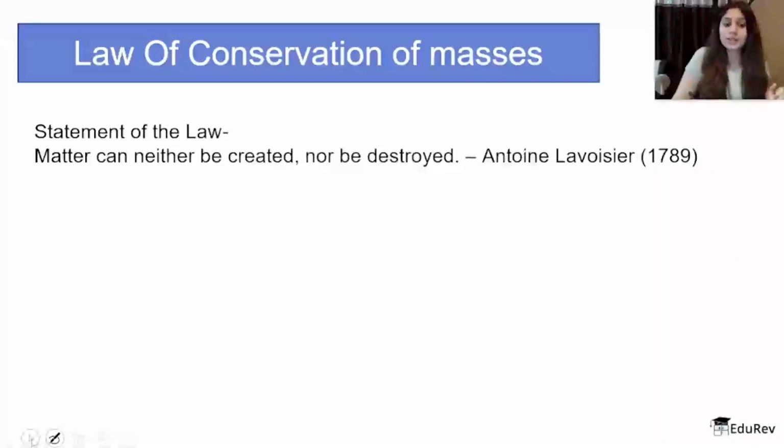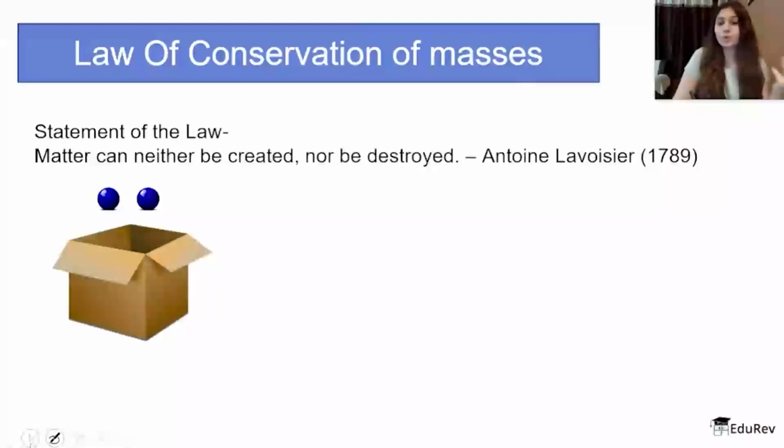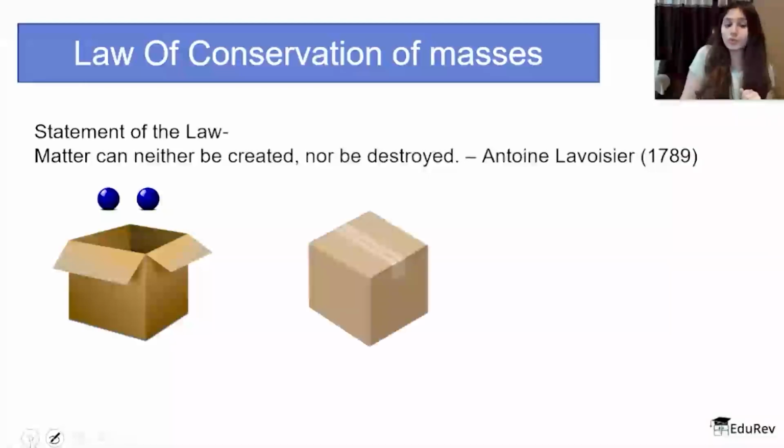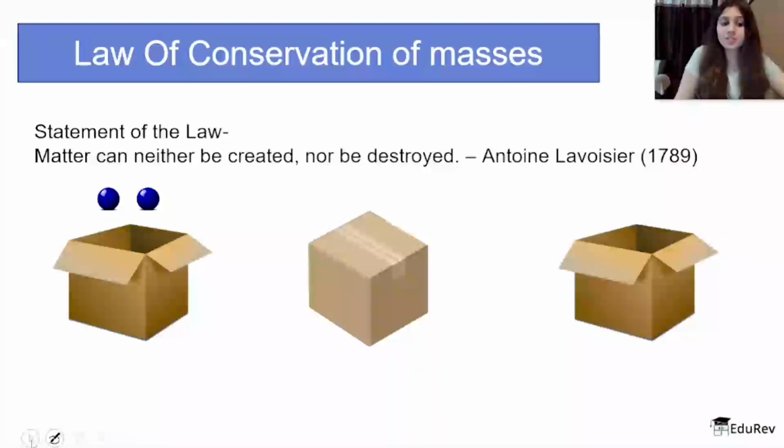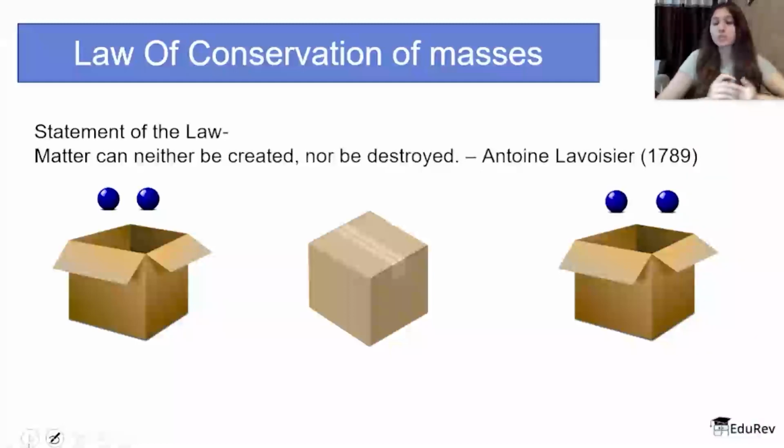For example, let's say you have a box, and you add 2 blue colored balls into the box. Now you close the box, and then after some time you open the box. How many balls would you expect to come out of the box? Of course, you won't expect 1 ball, you won't expect 5 balls. Because you added 2 balls, you would expect 2 balls to come out. This exactly is the law of conservation of mass: whatever mass you put in, you expect the same mass to come out and nothing otherwise.